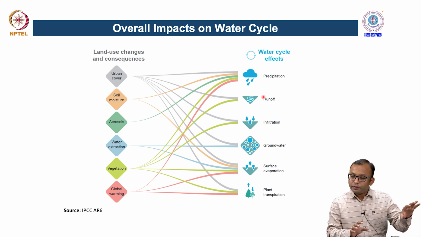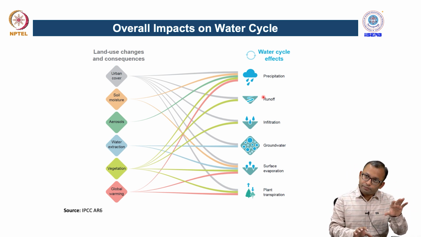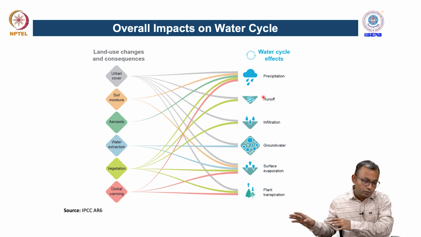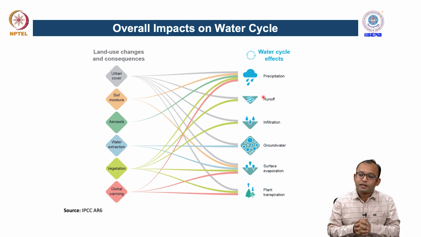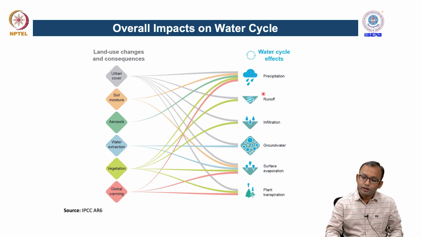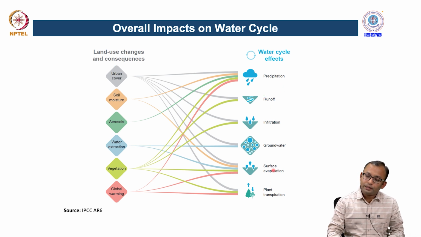So, we have talked about extreme precipitation, then floods, then droughts. This is another example of overall impacts on the water cycle. There are several key processes listed here on the right side, and several drivers which are also listed here on the left side.